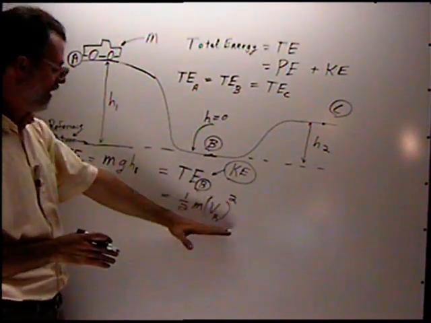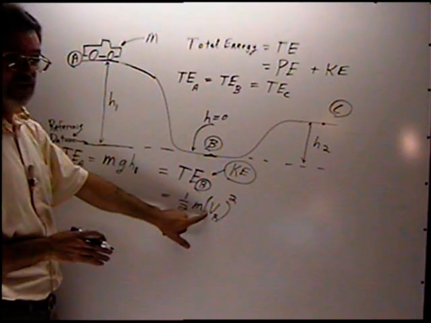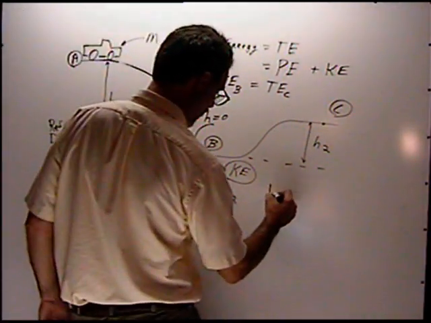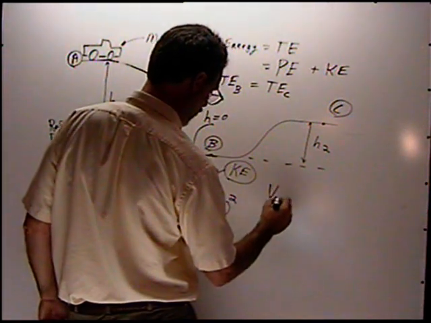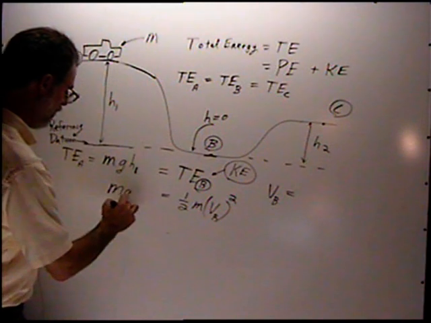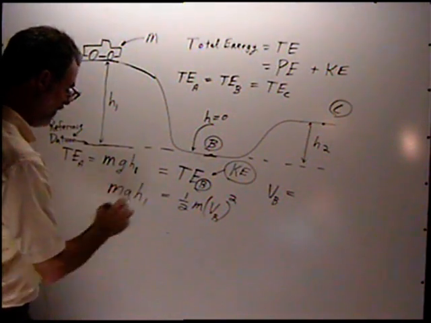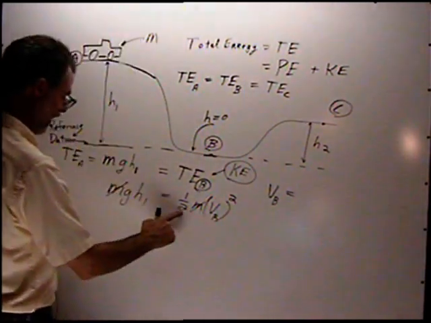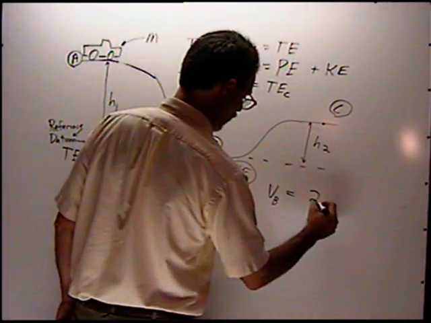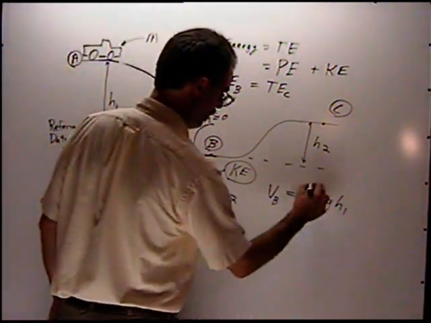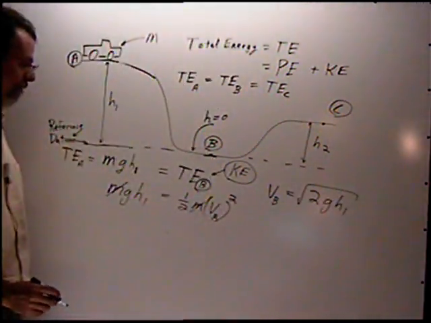So we could very easily calculate the velocity at point B. This is m g h1. Notice that the masses cancel out, and we multiply the 2 over here, so we get 2 g h1, and then we have to take the square root.